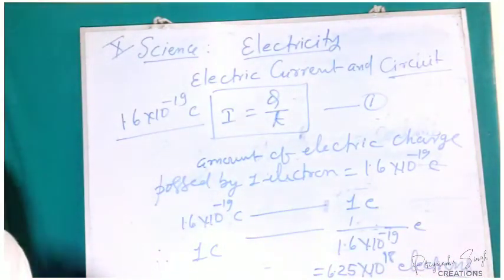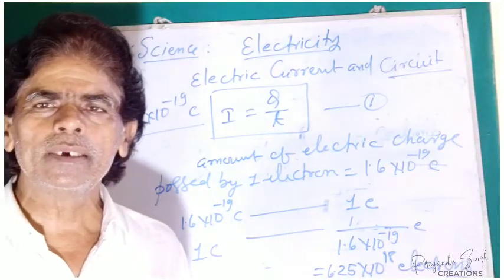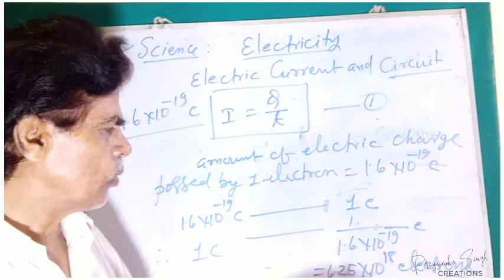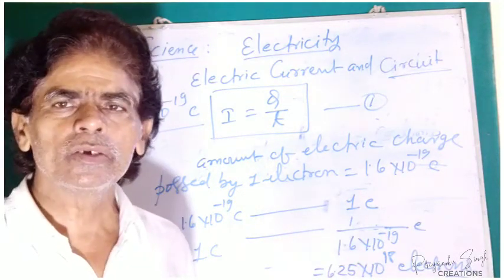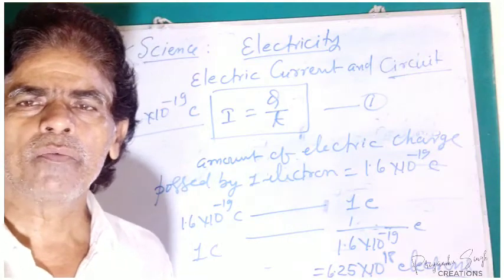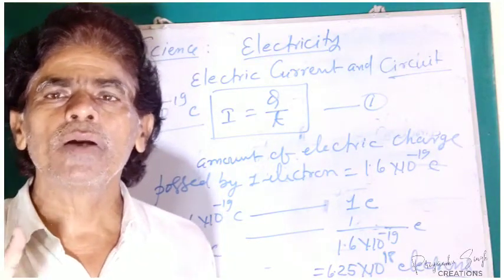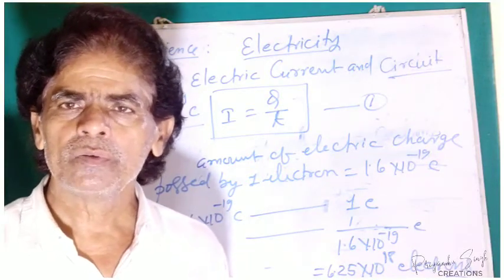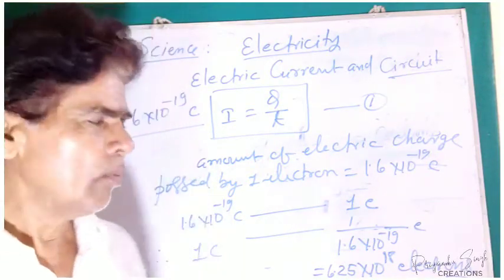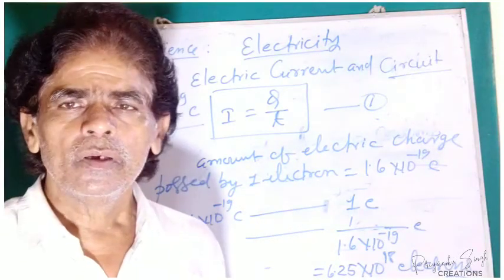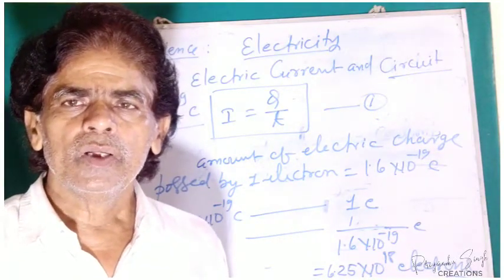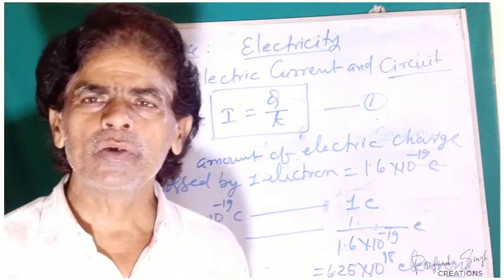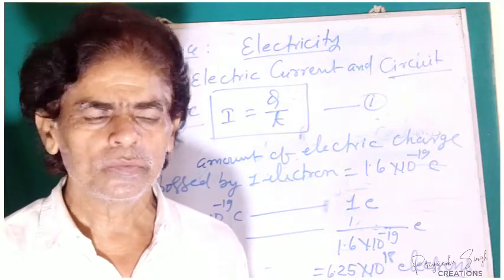So we come to the conclusion that the electric charges associated with 6.25 into 10 to the power 18 electrons constitute the sum of electric charges 1 coulomb. So this is a very large amount of current, 1 coulomb per second. In real practice, we may use smaller units of electric current also.